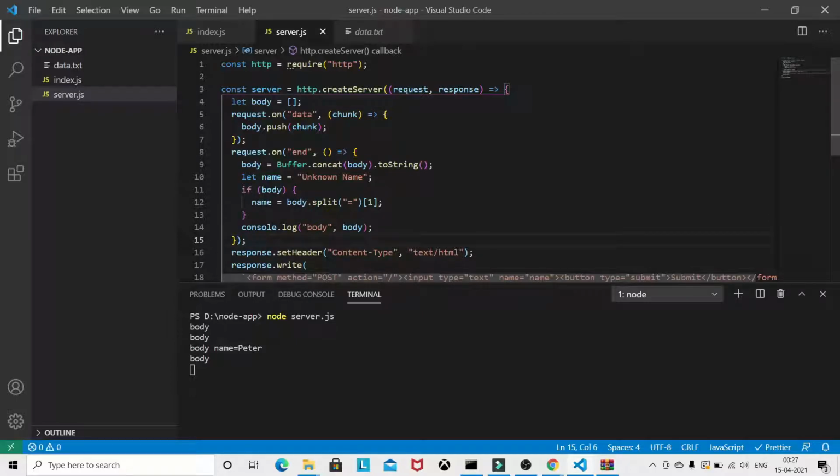We can console log the name here instead of the body.